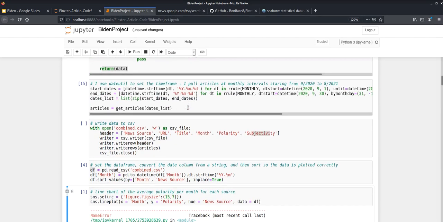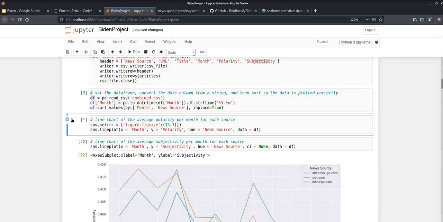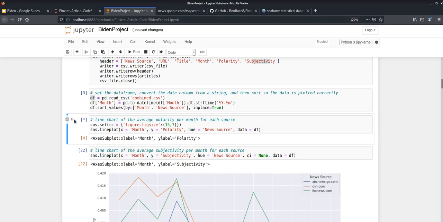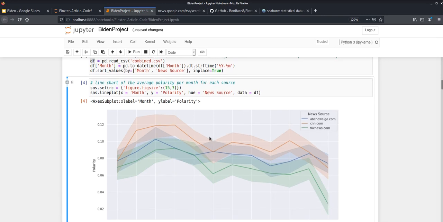Now I need to read the data, and now you'll see what the graph will look like without the confidence interval shown. As you can see, these highlights here make the data a little bit more difficult to read, so that's why I decided not to include the confidence interval.